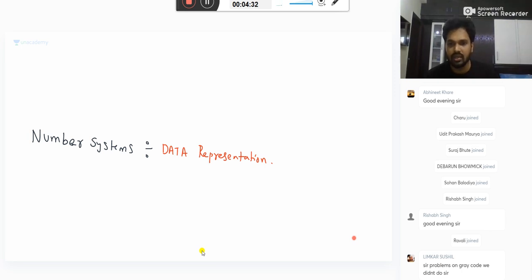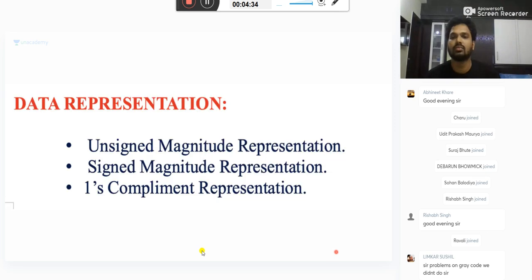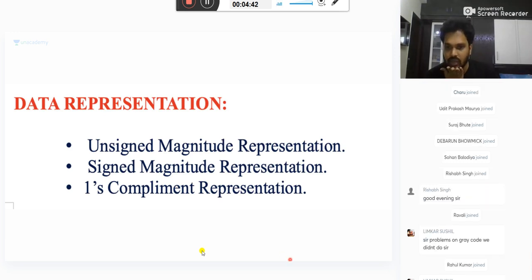Now we'll do that at the end of the class. Actually, Gray code problems are there that require some Boolean algebra also, because I want to clear one more thing. Anyway, you asked, Sushil. Today I will give you a DPP of some 20 questions on number systems, which covers almost everything. Tomorrow we'll be discussing all the 20 questions in the class also. Today you can try it as practice. Tomorrow, anyway, it's a doubt session, we'll be doing it.